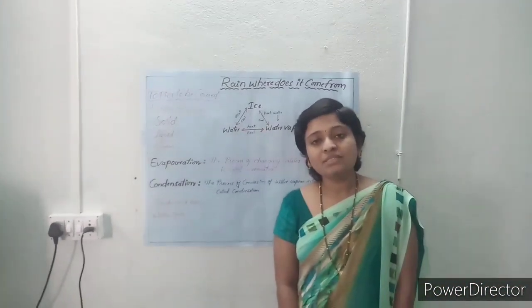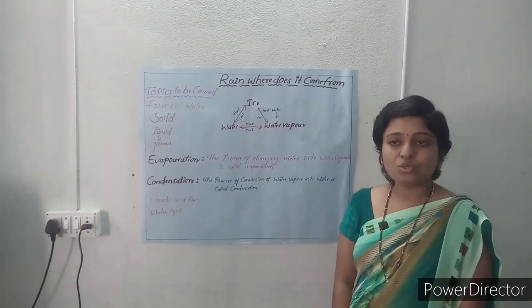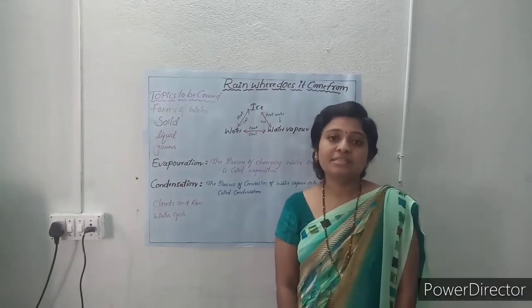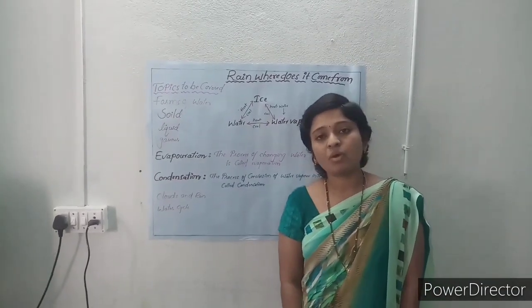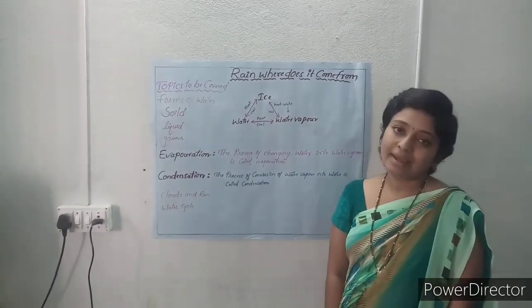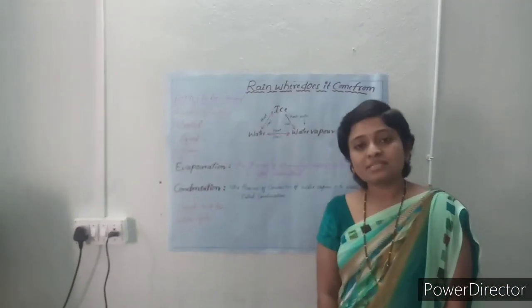Where does the rain come from? So before going to that, what is the source of water? Yes, rain. The source of water is rain. So mostly we get rains in rainy season. So how many seasons do we have? 3 seasons: summer season, rainy season and winter season. But in the rainy season, we are getting more rains.